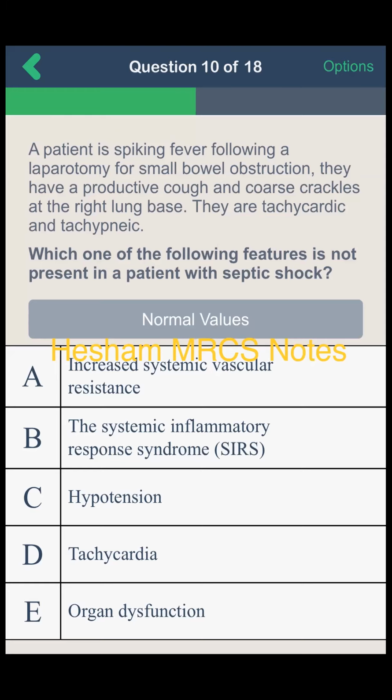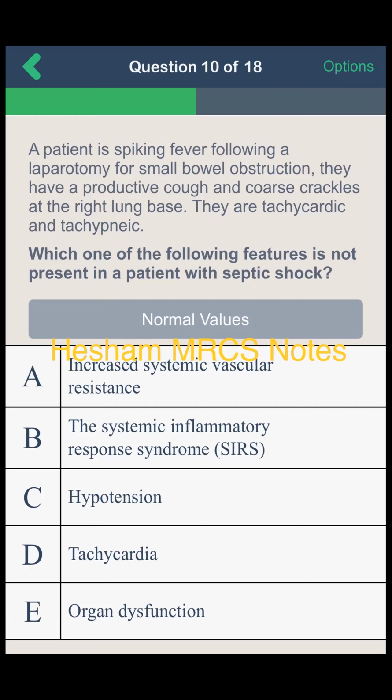A patient is spiking fever following a laparotomy for small bowel obstruction. They have a productive cough and coarse crackles in the right lung base. They are tachycardic and tachypneic. Which one of the following features is not present in a patient with septic shock? Increased systemic vascular resistance, systemic inflammatory response syndrome, hypotension, tachycardia, organ dysfunction.